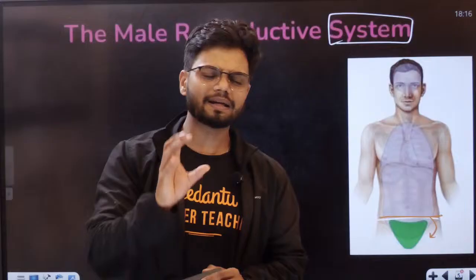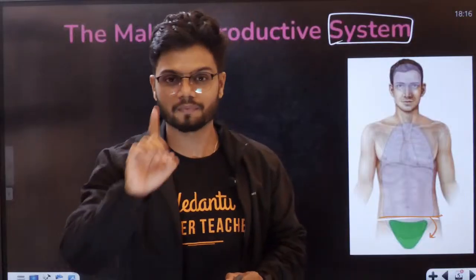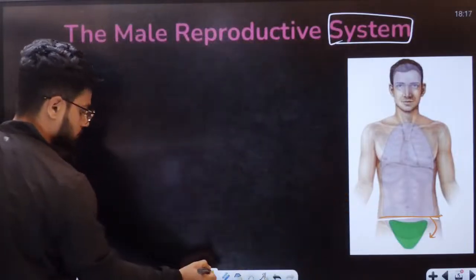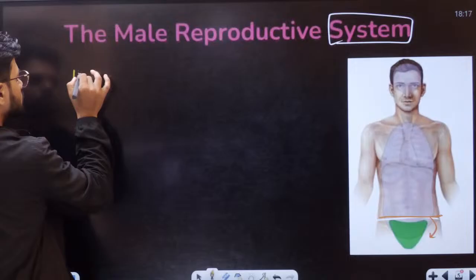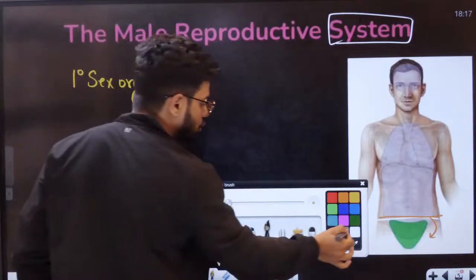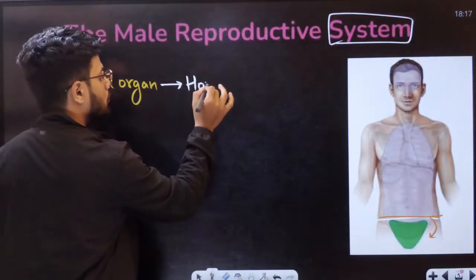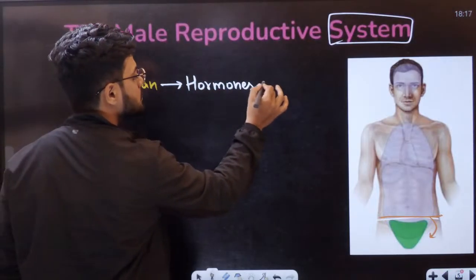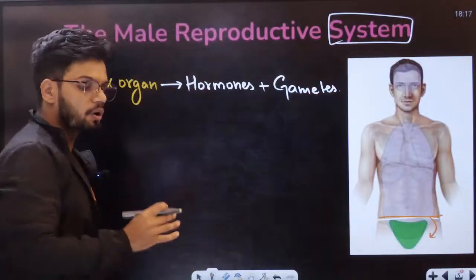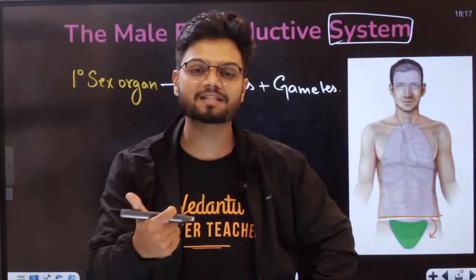Okay. Now, in this reproductive system, students, there is a primary sex organ and a secondary sex organ. Listen to me, students. A primary sex organ should be able to do two things. Hormones as well as gametes. So a primary sex organ should be able to produce two things mainly, a gamete as well as a hormone.